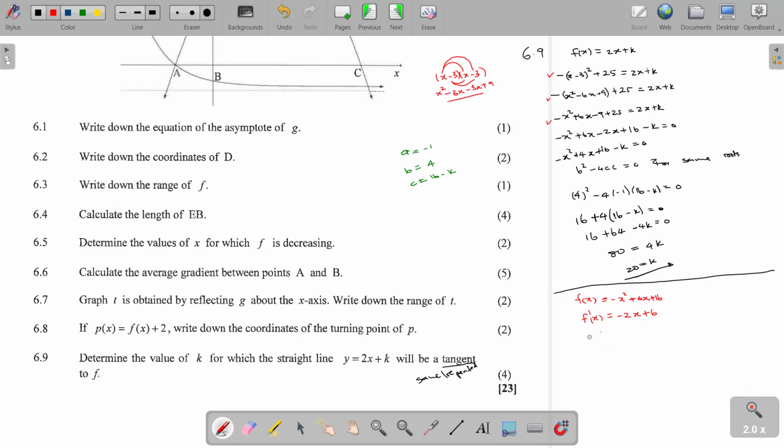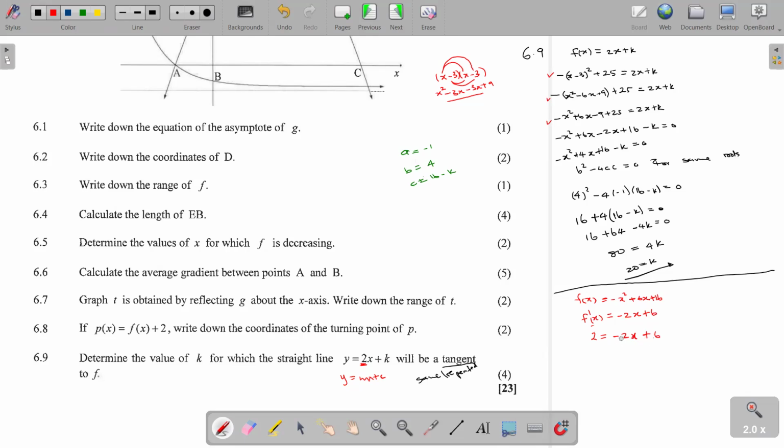Then once you get negative 2x plus 6, we are going to say, therefore, this general gradient must be equal to the gradient of the tangent. And the gradient of the tangent, from the equation of a straight line y is equal to mx plus c, is m, which is in this case 2. So when we substitute that there, we get our f prime, the gradient of the tangent 2, must be equal to negative 2x plus 6.